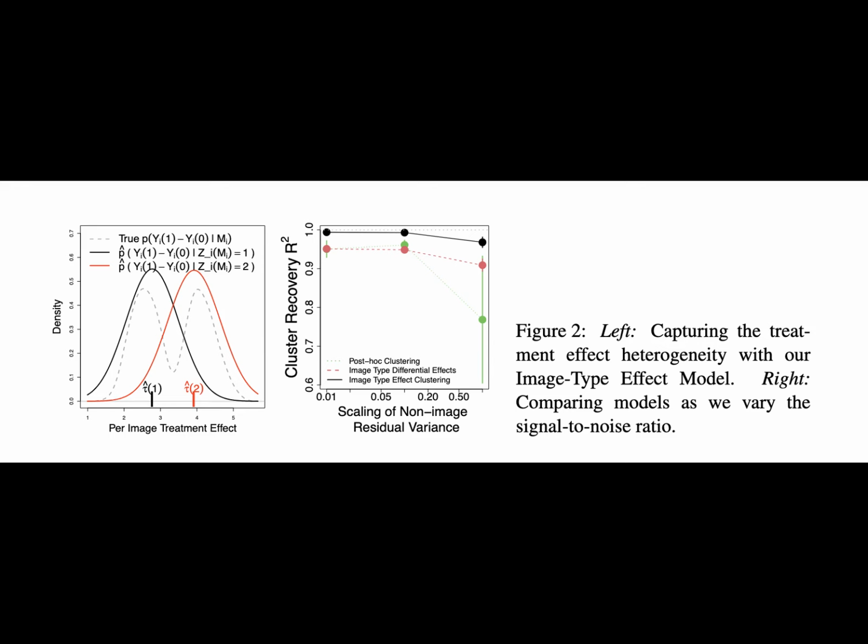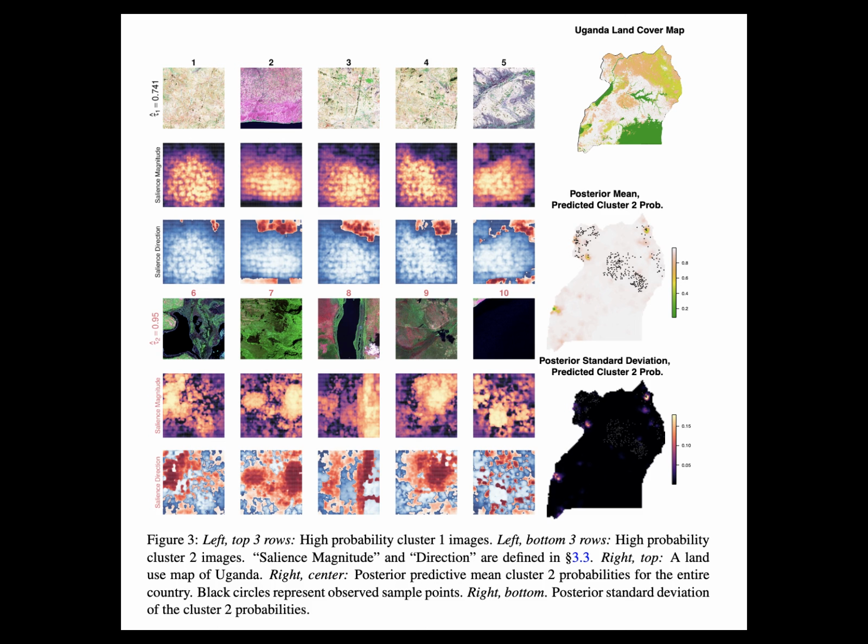Variant 1. Image type effect cluster model. Here, conditional on the image type Z equals Z, mean treatment effects are drawn from a normal with a mean mu sub tau sub Z and variance sigma squared sub tau sub Z indexed to that image type. We do not assume that there is a single treatment effect per image type, but instead that there is a specific distribution over treatment effects by image type. The cluster effect means and variances offer a complete summarization of this distribution. This model emphasizes interpretability. Given the image type, treatment effects are characterized by a single, unique distribution.